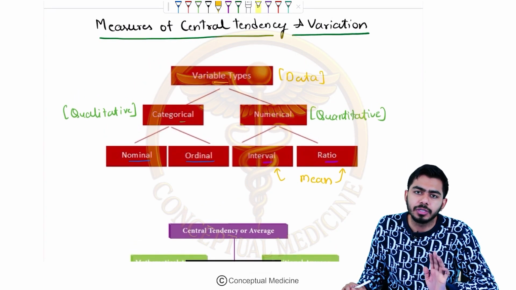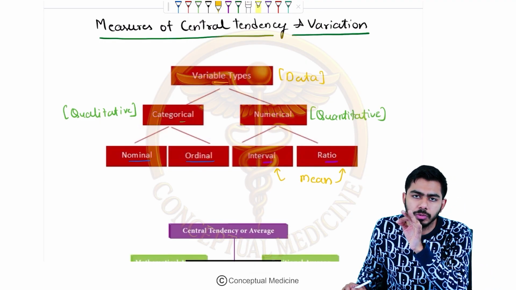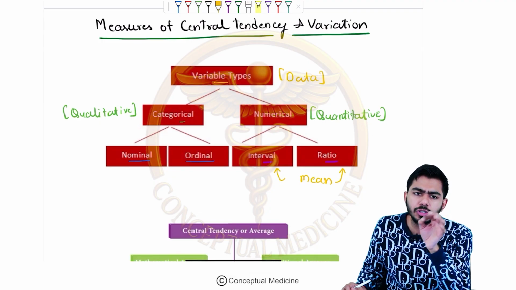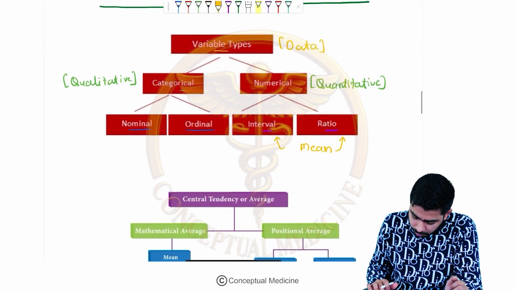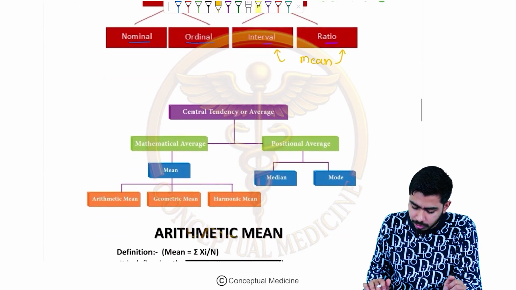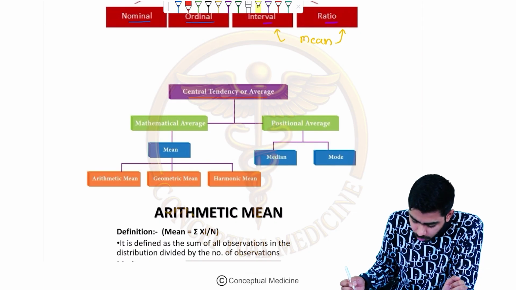Now I am starting one more topic over here, that is the measures of central tendency, and we'll talk about variation after that. So what is the measure of central tendency? Let's talk about that. Very clear, guys, no problem. So we are talking about the measures of central tendency, right? Here we can see central tendency or average.